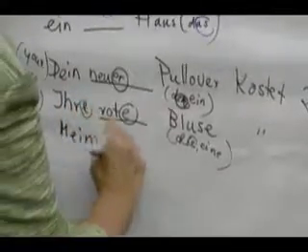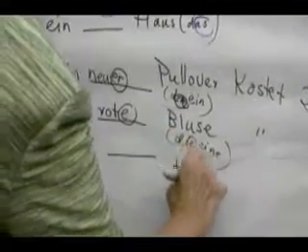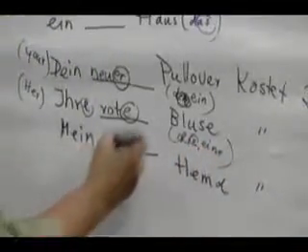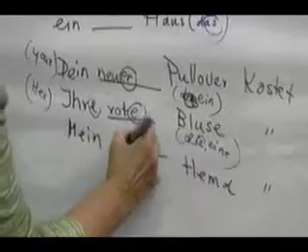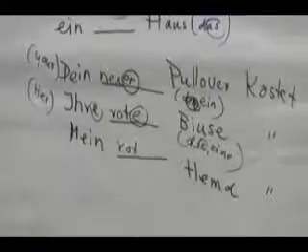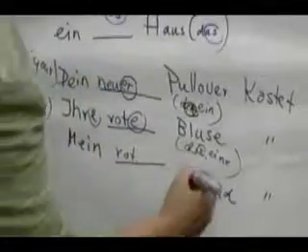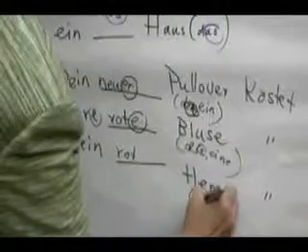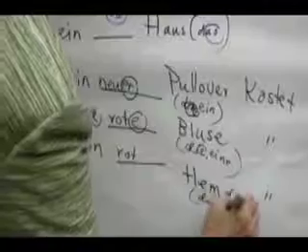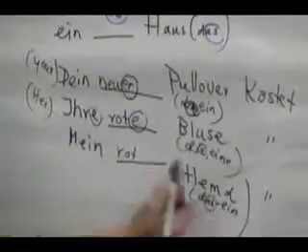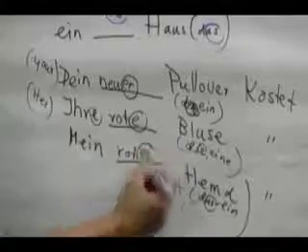What about this one here? Mein Hemd. Again, kostet 20 Euro. Let's use rot again. That's the easiest one to use. Now, Hemd. What is Hemd? Hemd is a shirt, right? We know Hemd is a das word. Okay, so we borrow the ending from das, stick it on the adjective.